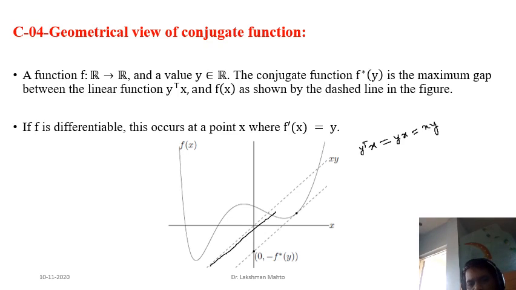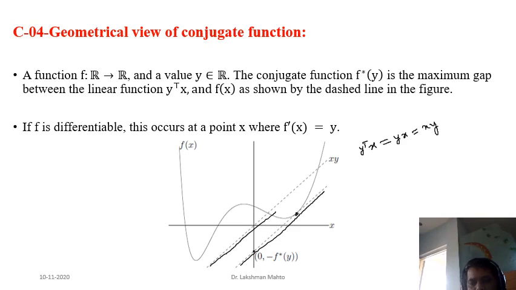So what you do is keep on shifting the given linear function in the direction parallel to y, in such a way that the gap would be maximum. You can shift up to this point, where the linear function y transpose x is touching this function.